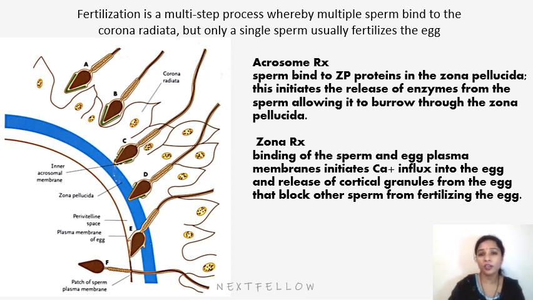The results of fertilization: one is restoration of the diploid number of chromosomes. The next is determination of chromosomal sex. If two X chromosomes are present, then it is a female baby. If it is X and Y, it is a male baby. And the third is initiation of cleavage. So these are the results of fertilization.